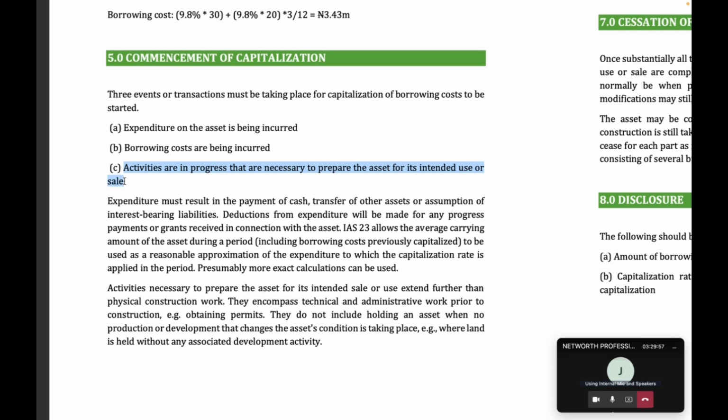So three things must happen: expenditure on the asset is being incurred, meaning you have started spending money; borrowing costs are being incurred; and activities are in progress to prepare the asset for its intended use or sale. Those are the three criteria before you can start capitalization of borrowing costs.